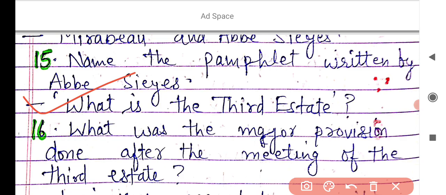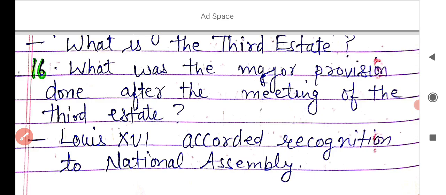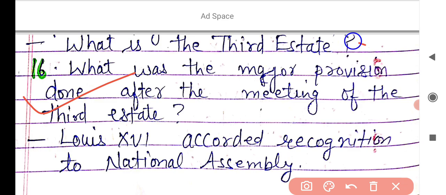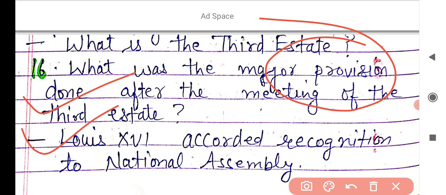What was the major provision made after the meeting of the third estate? You learned that the third estate started the revolution, and when Louis XVI agreed to the major provisions, he accorded recognition to the National Assembly.